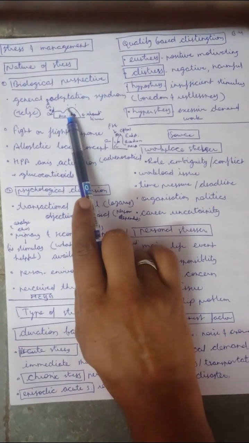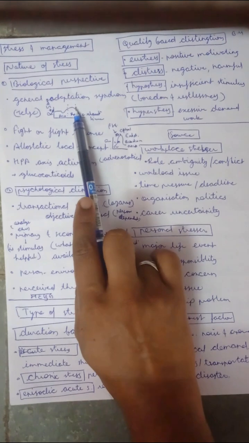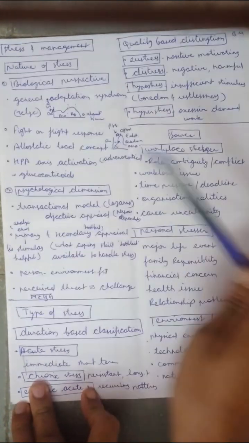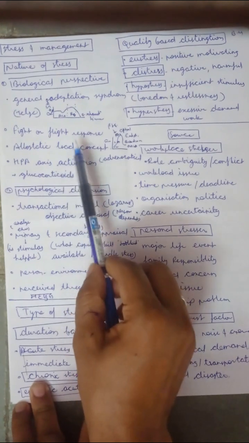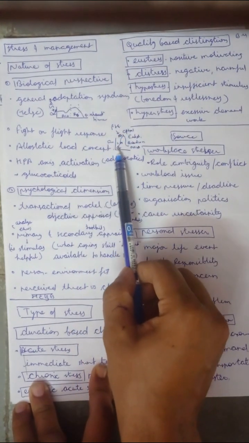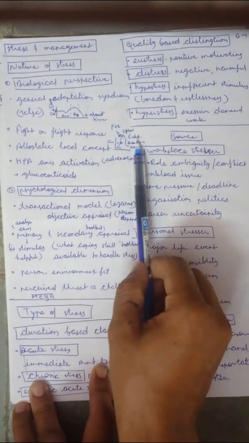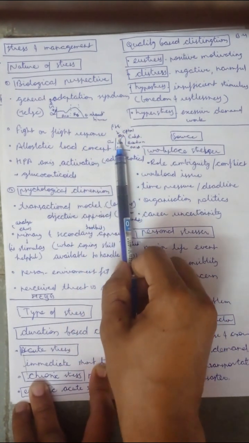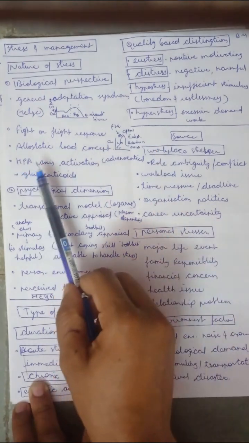In the resistance stage, it is highest, and after exhaustion, it comes down. Then the allostatic load concept, the curve of fatigue, optimal, and exhaustion, where we have resistance, then fatigue, then the optimal condition, then exhaustion.